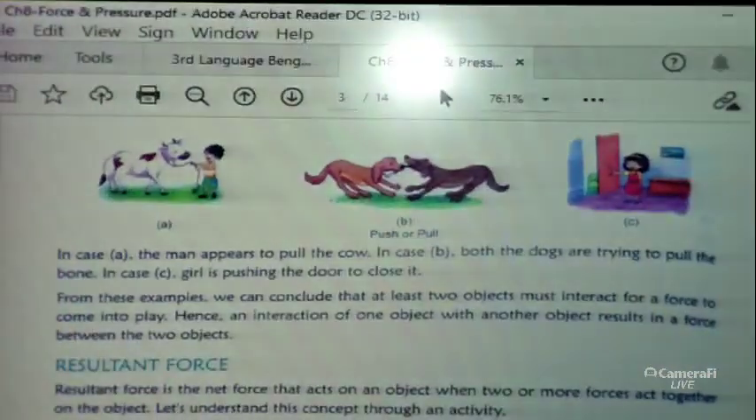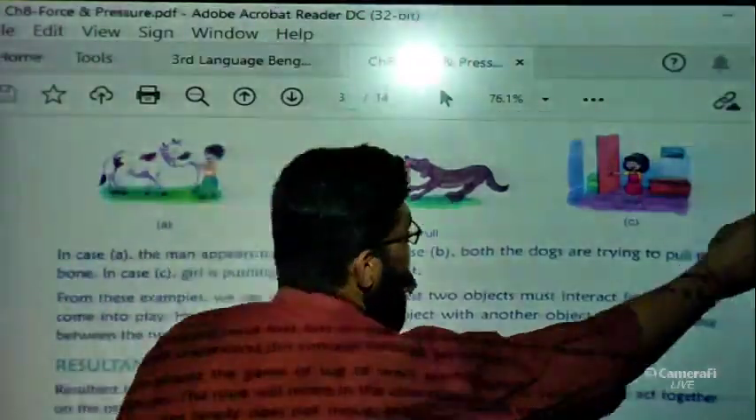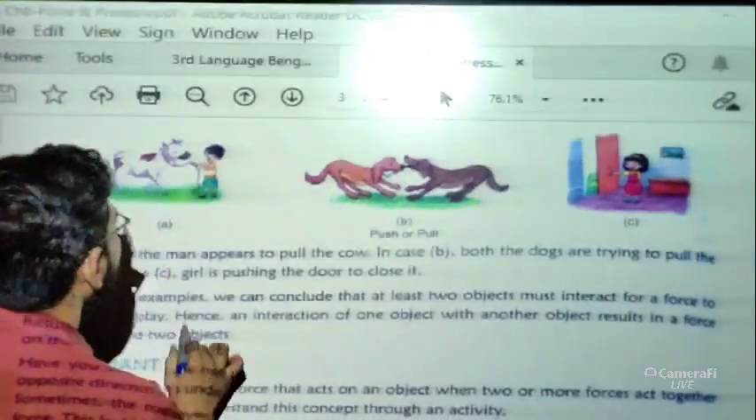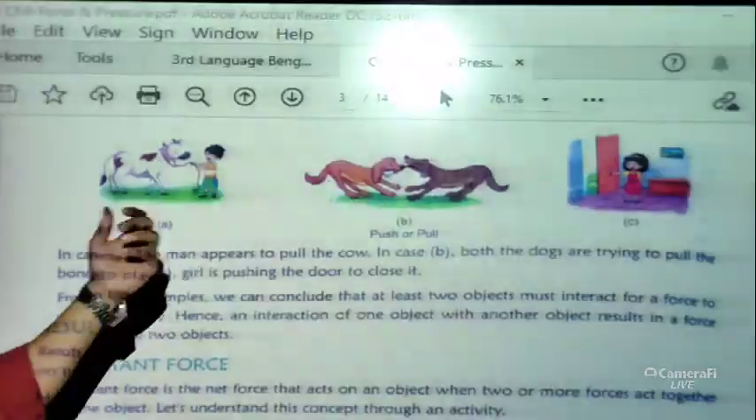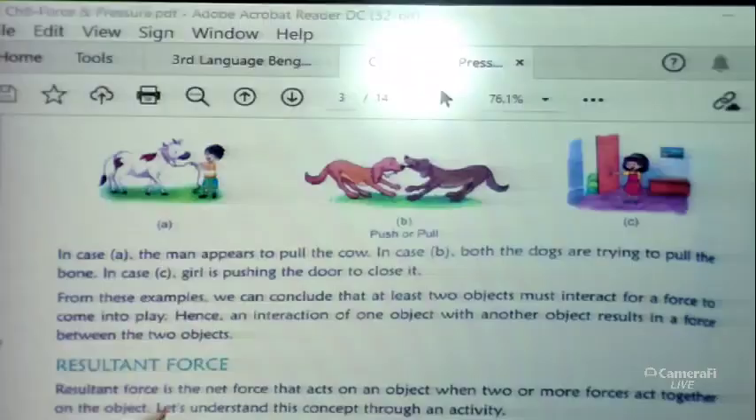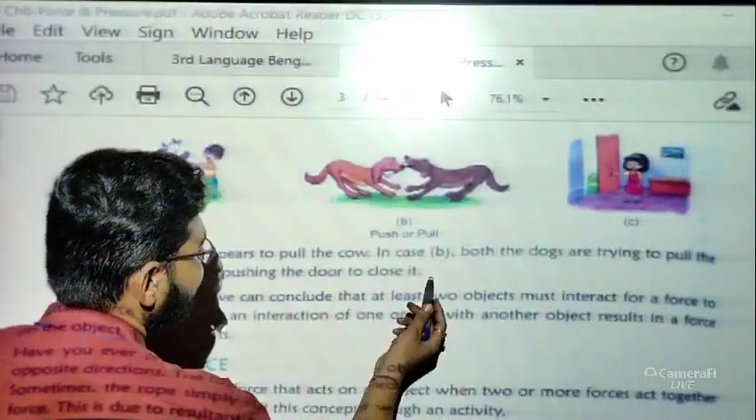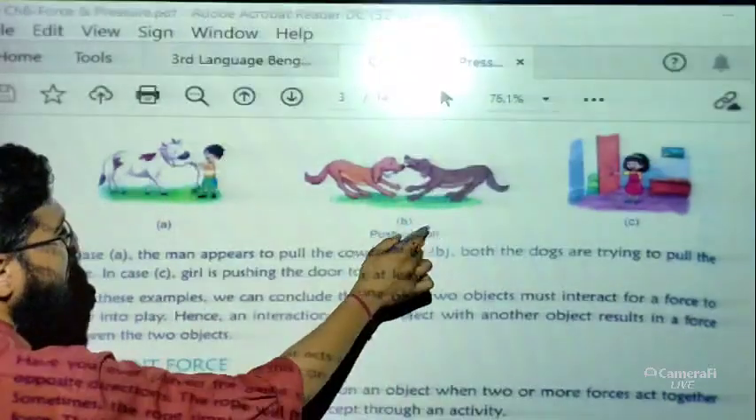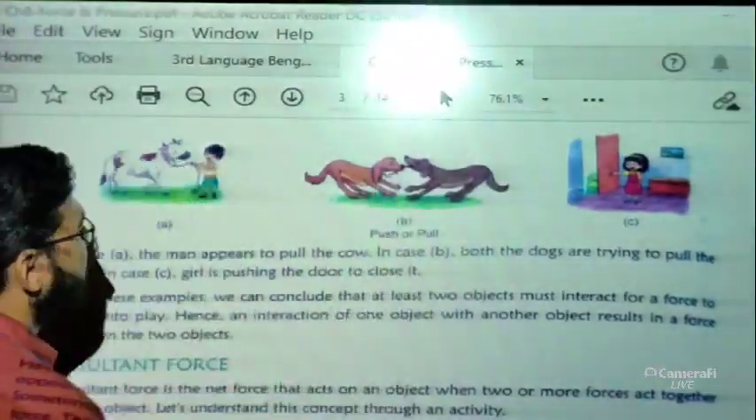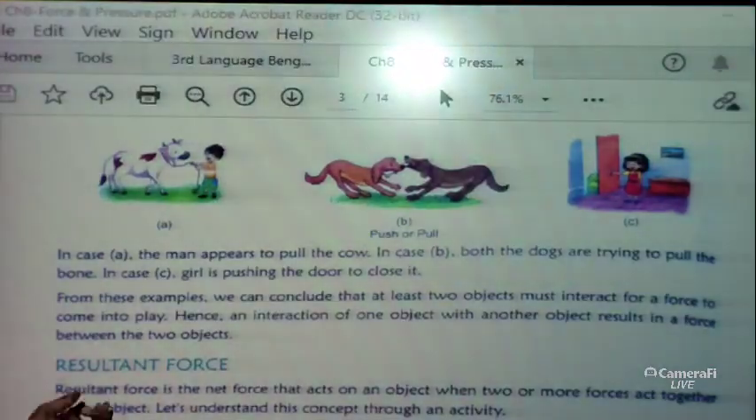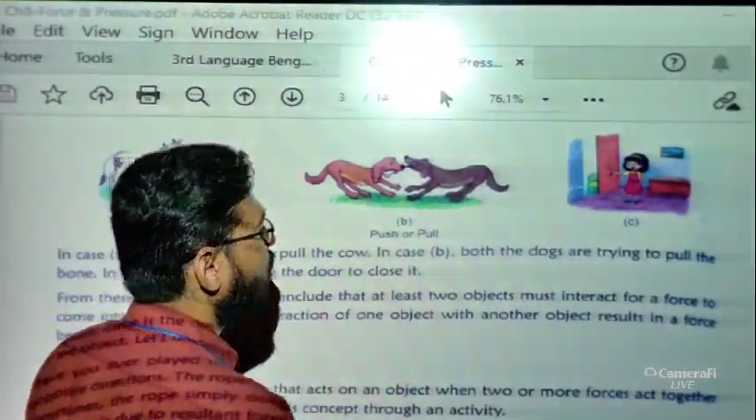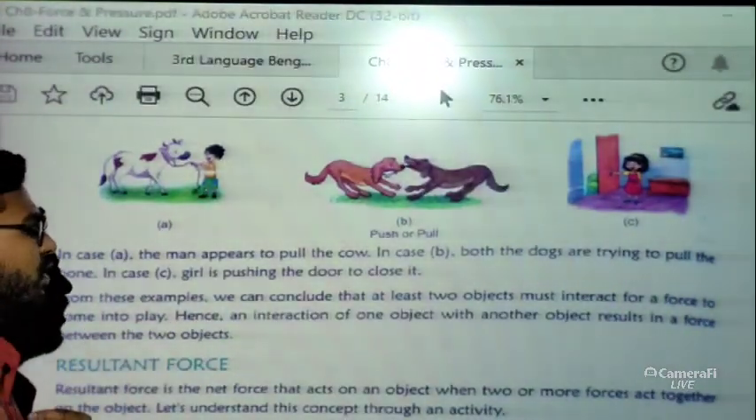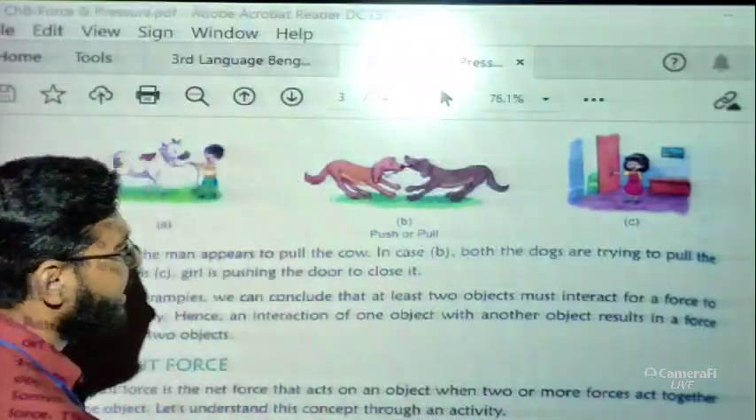See here. Three pictures are there. In picture A, the boy appears to pull the cow, okay. You can see here, this boy, not man actually, he just tried to pull the cow. In case B, both the dogs are trying to pull the bone. You can see here the bone. So both the dogs are trying to pull the bone, okay. And in the third case, the girl is pushing the door to close it, okay. Here pushing is there.